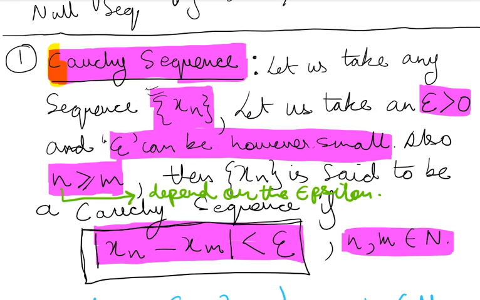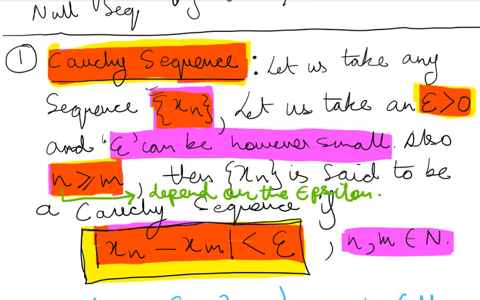So the Cauchy sequence says what? In a Cauchy sequence, we have a sequence xn, then we need to assume an epsilon greater than 0, such that there will be an n greater than or equal to m, and this is the Cauchy criteria. If mod of xn minus xm is less than epsilon, then it is a Cauchy sequence.